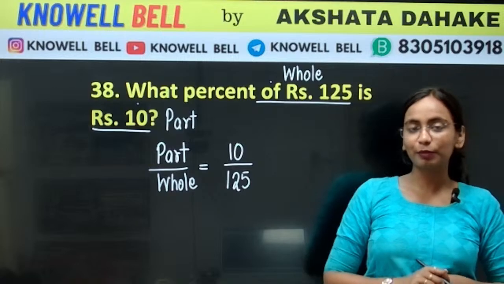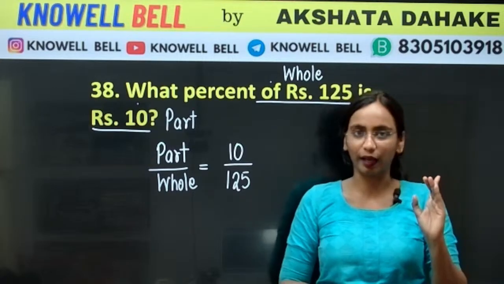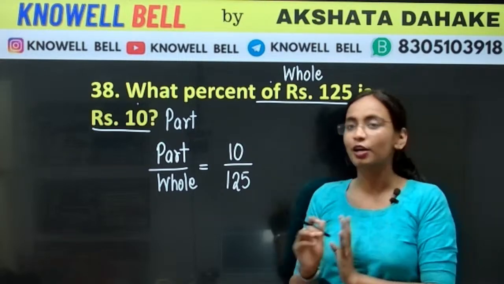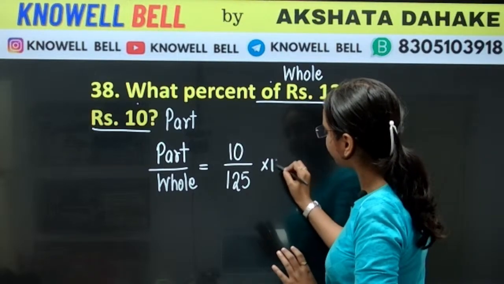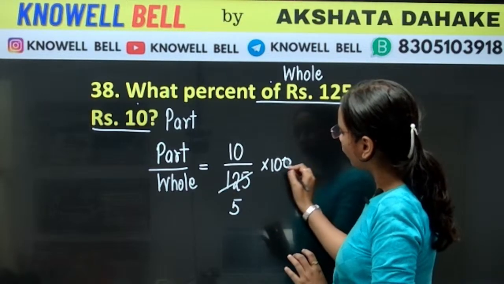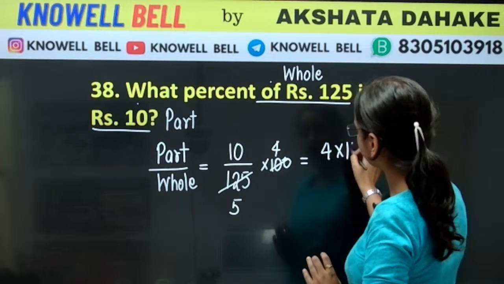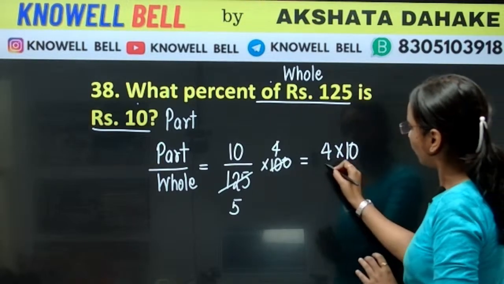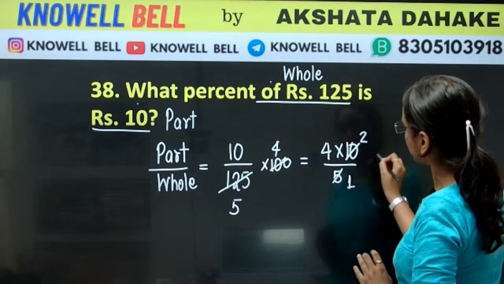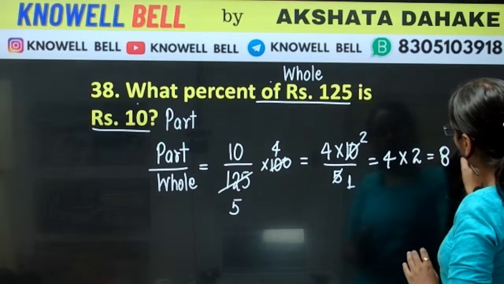परसेंट में कन्वर्जन के लिए हम हमेशा क्या करेंगे, will multiply by 100. Always keep in mind, percent अगर हमको बनाना है, you have to create percent of ratio, percent of fraction, any percent will multiply it by 100. Okay, 25, 5s are 125, 25 4 times is 100, 4 into 10 upon 5. 5 ones are 5, 5 2 times is 10, we are left with 4 into 2. 4 into 2 is how much? 8%.